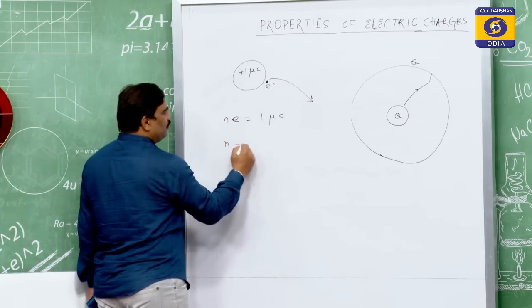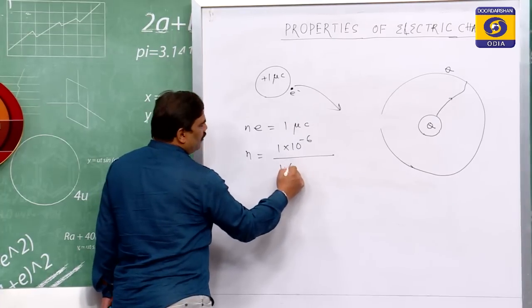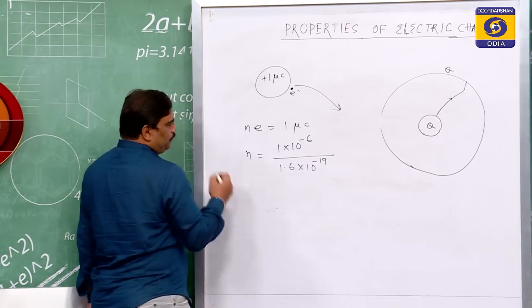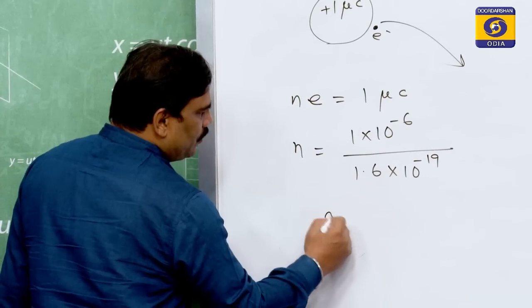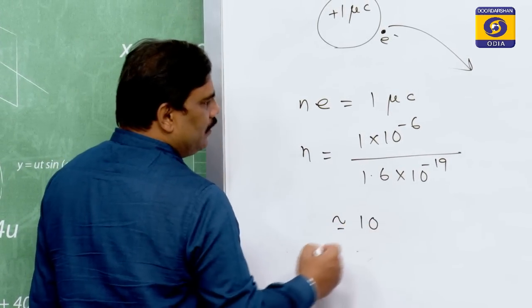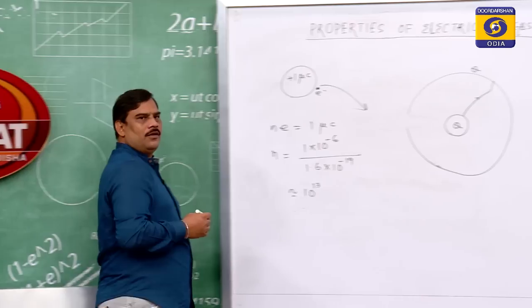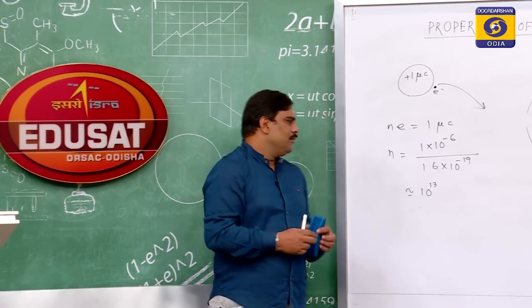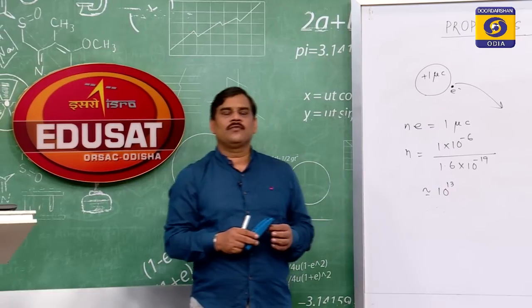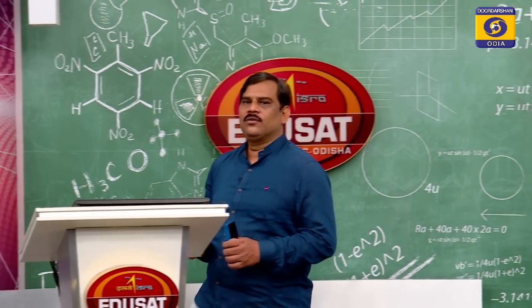So, n is equal to 1 micro, which is 10 to the power minus 6, divided by e, which is 1.6 into 10 to the power minus 19. So, it will come to somewhat of the order of 10 to the power 13. So, if we transfer 10 to the power 13 electrons, then only we can develop a charge of plus 1 microcoulomb on the body.